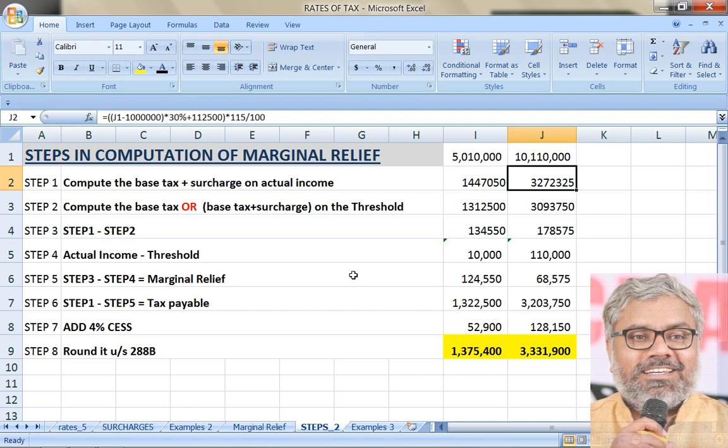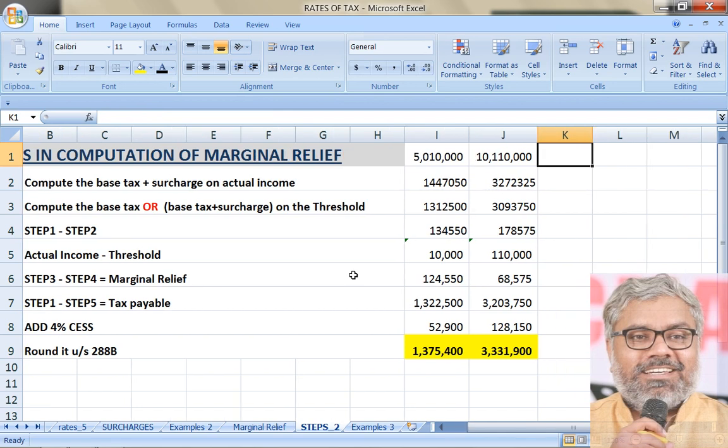In case of SSC having an income of 1 crore 1,10,000, it would have been higher if marginal relief concept was not there. Since there is marginal relief available to the SSC, he is paying a little lower tax than what he is supposed to pay. That is the concept of marginal relief for any type of SSCs, any type of incomes, wherever surcharge is applicable, this can be applied. Calculations will be done like this using the steps.